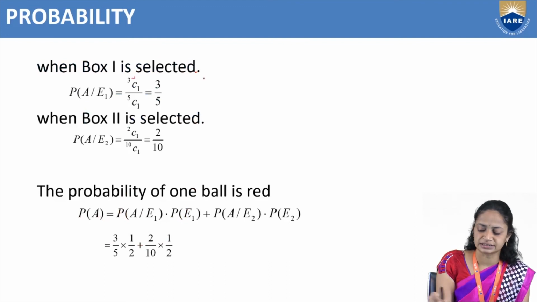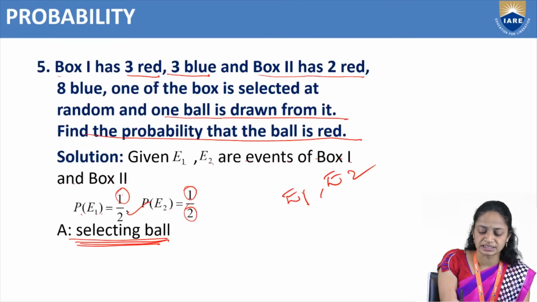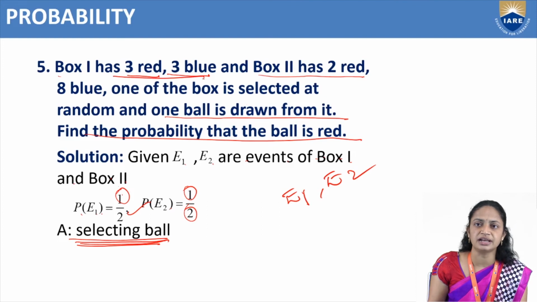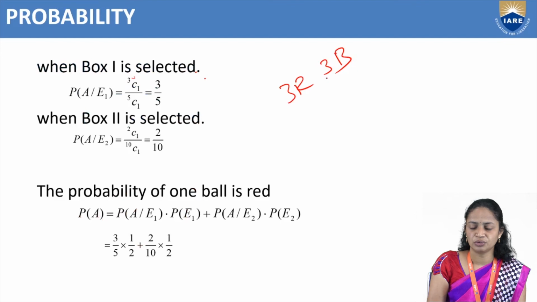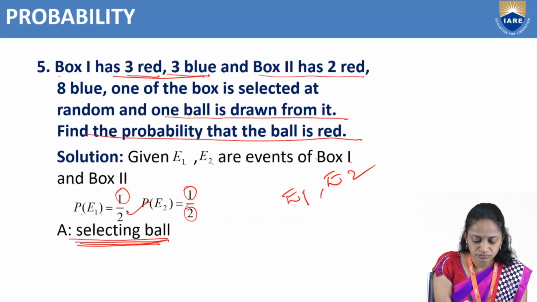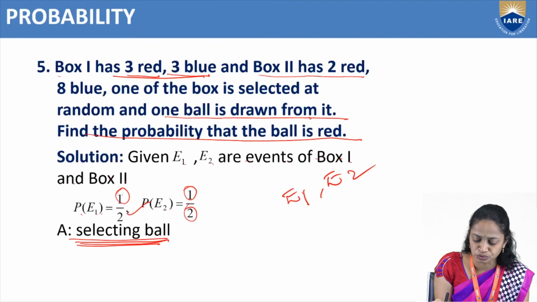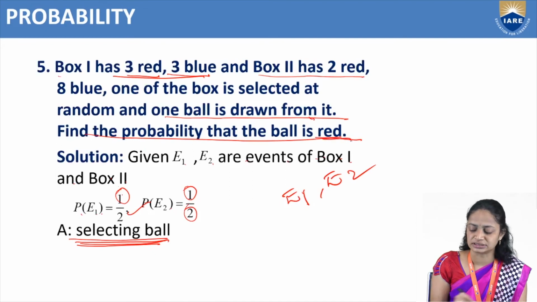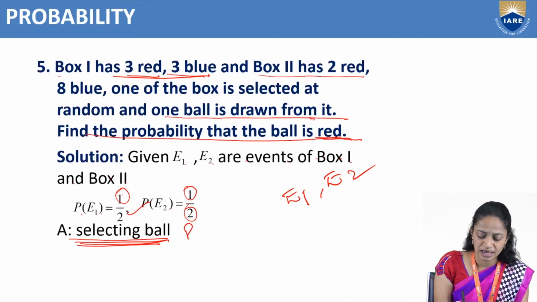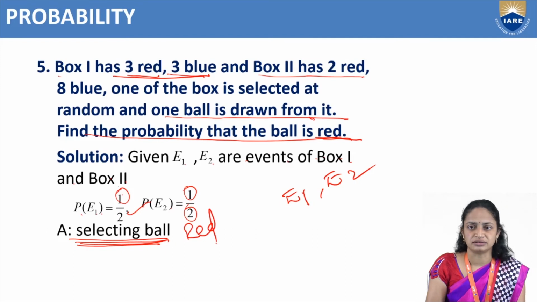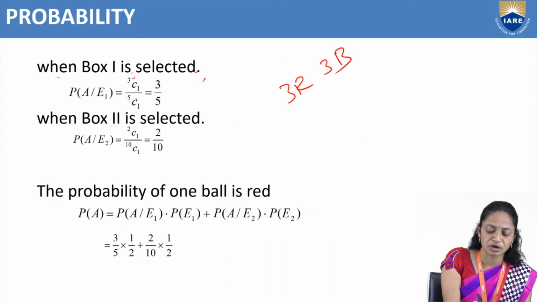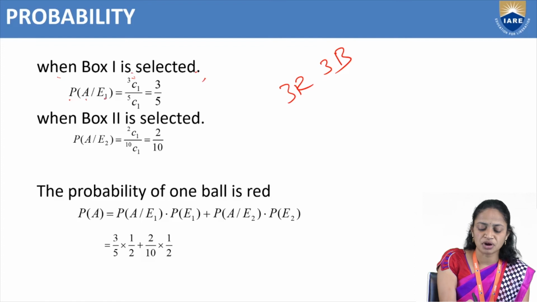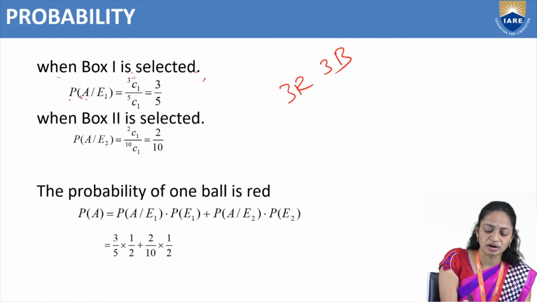When box 1 is selected, how many balls are there? 3 red and 3 blue balls are there. But here we have to choose only a red ball. A is selecting a red ball. So from that, box 1 is selected: P of A given E1, the probability of selecting a red ball from box 1.